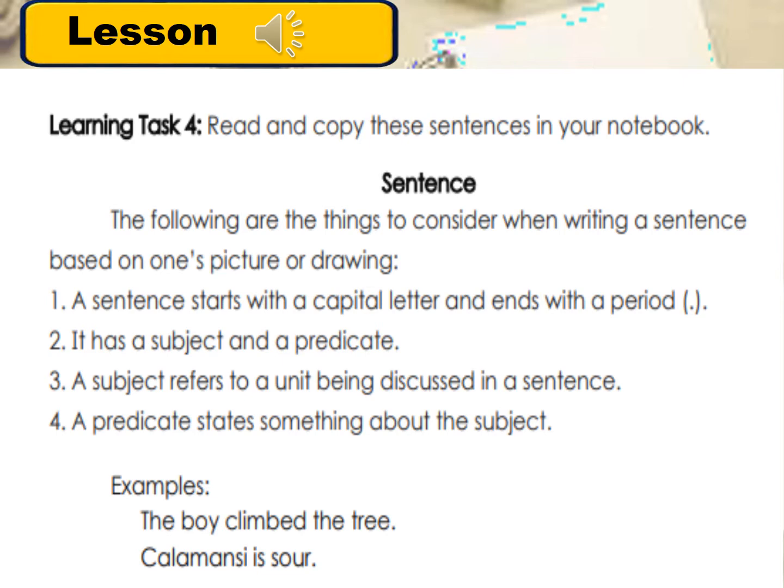Number 2 sentence. Clemency is sour. What is the subject here? Yes, Clemency. And what is the predicate? Is sour. In the second example, there is no action word, but there is the word is, which tells us that this one is a predicate. Is is an example of a be verb, like am, are, was, and were.